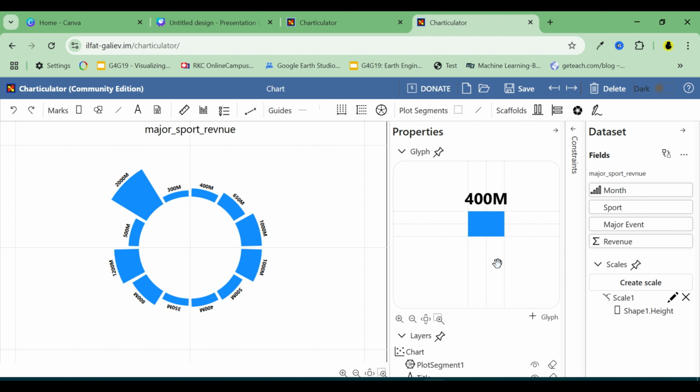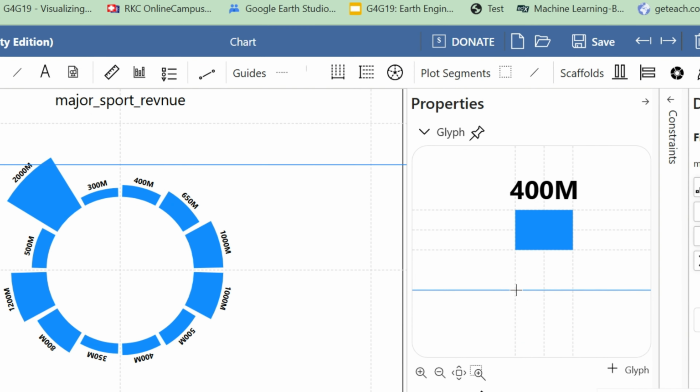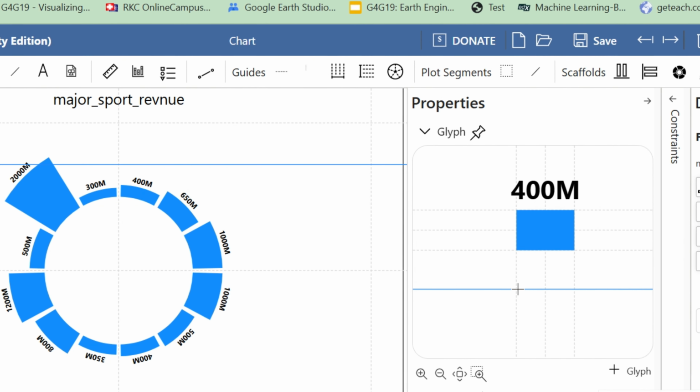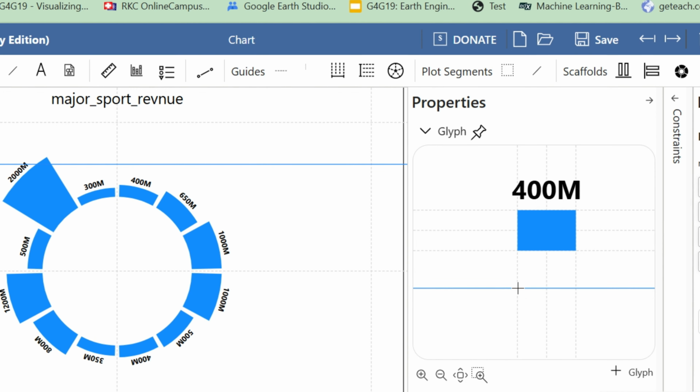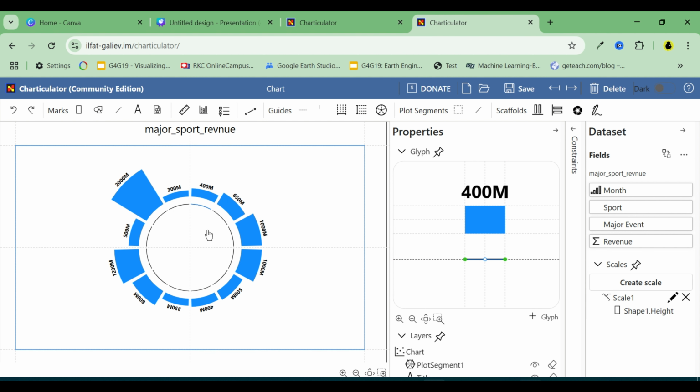Next, let's create an inner circle to help guide the placement of the month labels. To do this, we'll first draw a guide. Then use the line tool to draw across the chart, aligning it parallel to the guide to connect the radial lines. Now we have the inner dividing circle.